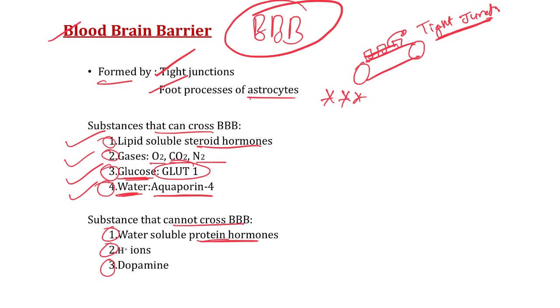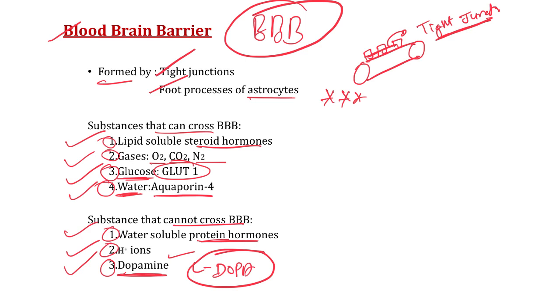The substances that cannot cross the BBB are water soluble protein hormones, hydrogen ions and dopamine. Very important. That's why in the treatment of Parkinson's, in place of dopamine we use L-Dopa, because dopamine cannot cross the BBB.